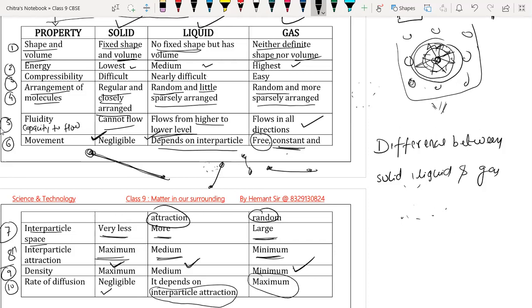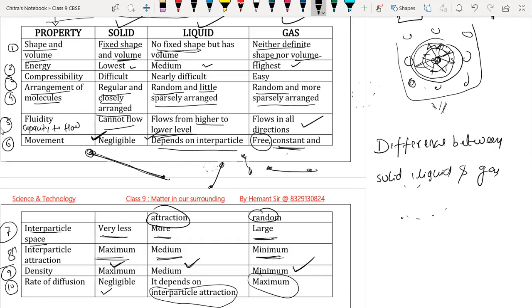It's maximum. Like your mom is worshipping in the puja room and burning an incense stick, and the smell of the incense stick spreads all over the house. Is it? Like your mom is frying something in the kitchen, but you can sense it from your bedroom or your study room. Yes. So gaseous particles have a very high rate of diffusion.